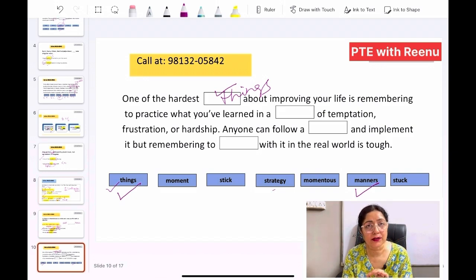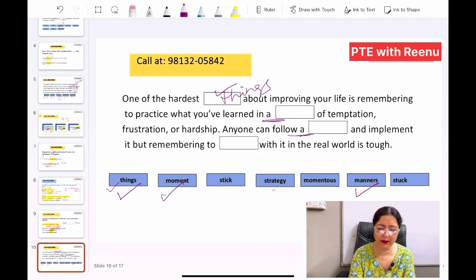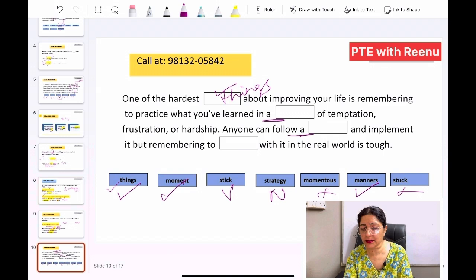A is followed by a noun. So we'll be looking for a noun. In the next sentence also, if I see I have a, so we need to see two nouns. Let's see, moment is a noun, stick is an action verb. Okay, this is a verb. Strategy is a noun. Momentous, it could be a momentous. Okay, it is not a noun, and stuck is not a noun. So we have strategy and moment, these two nouns are there.